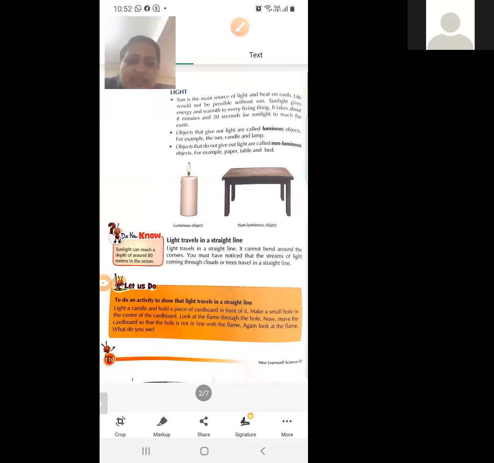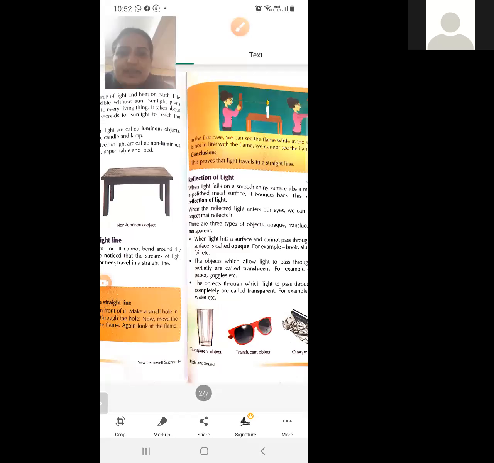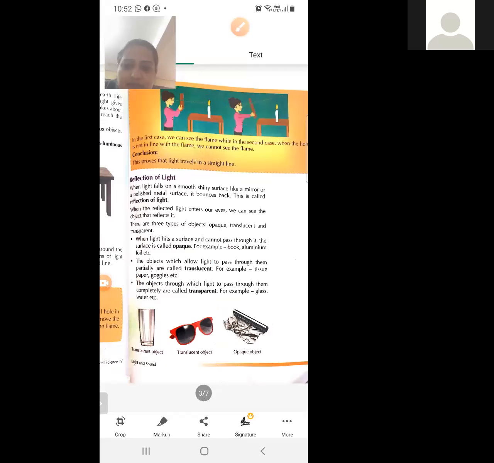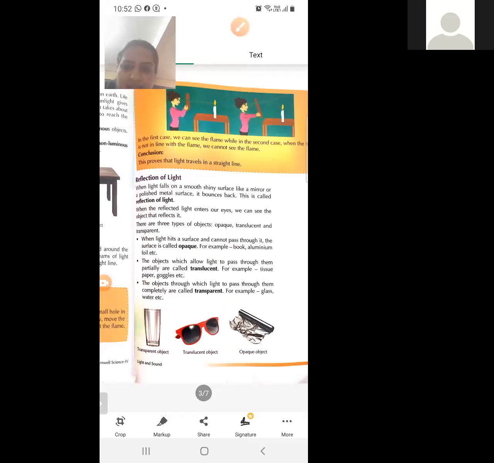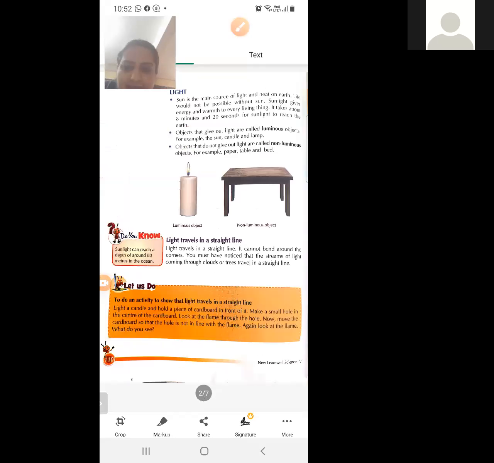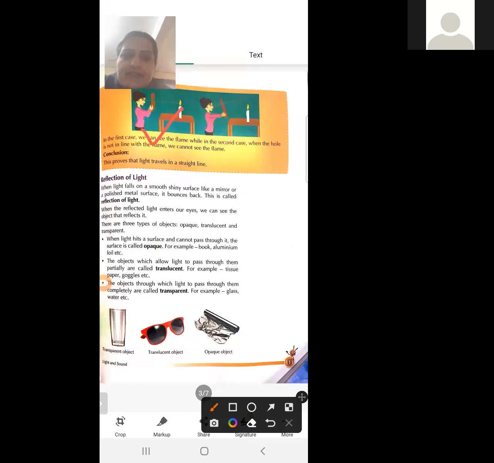Now move the cardboard so that the hole is not in line with the flame, and again look at the flame. What do you see? In the first case we can see the flame, but in the second case, when the hole is not in line, we cannot see the flame.